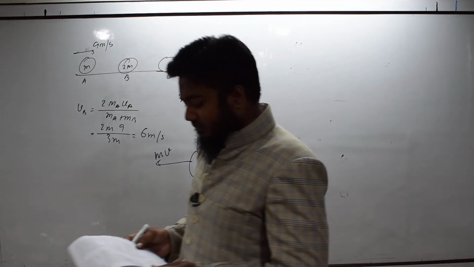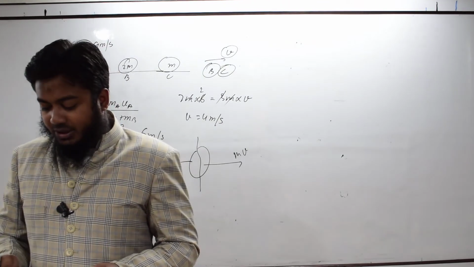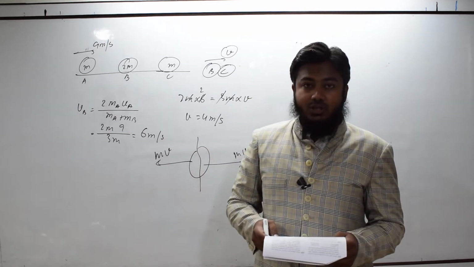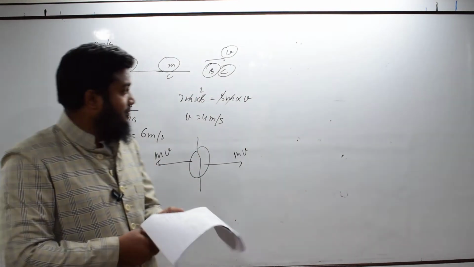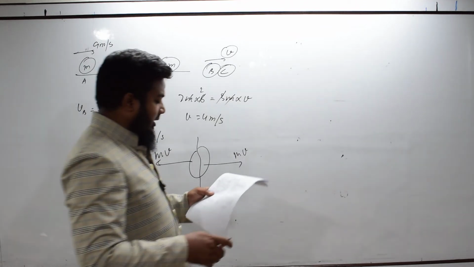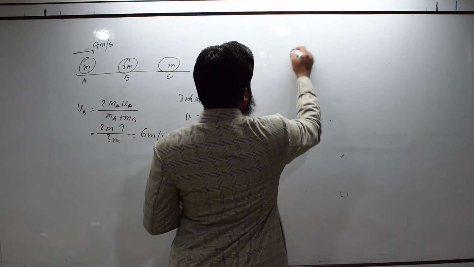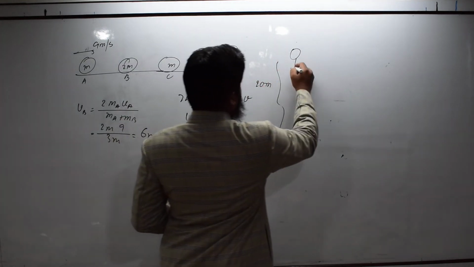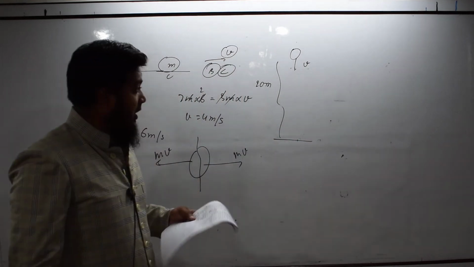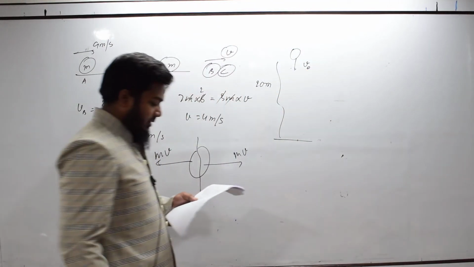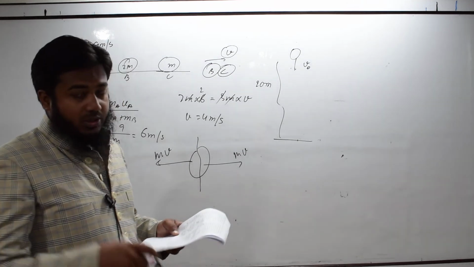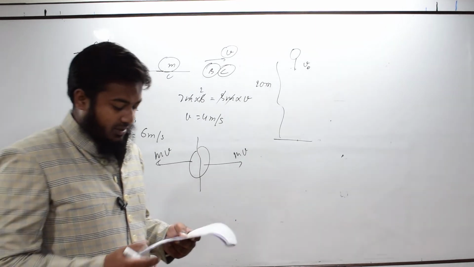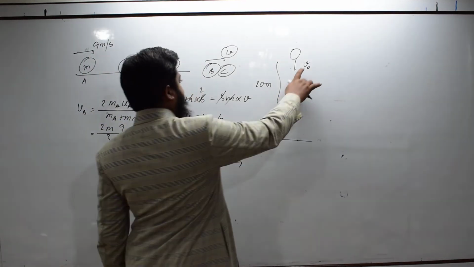Next question. A ball is thrown vertically downwards from a height of 20 meter with an initial velocity v naught. So, a ball is thrown vertically downwards, and this height is 20 meter, and it is thrown with some speed, say v naught. It collides with the ground, loses 50% of its energy in collision and rebounds to the same height. The initial velocity v naught, how much is this v naught?